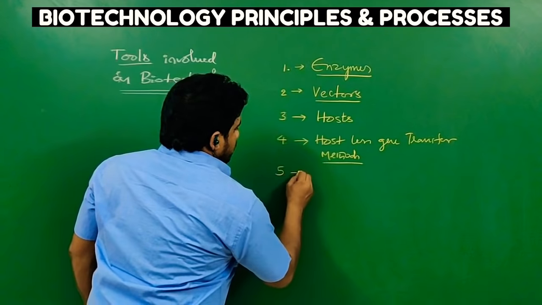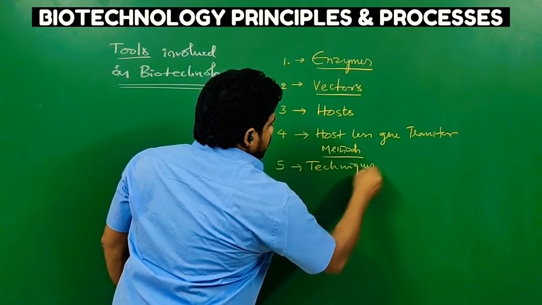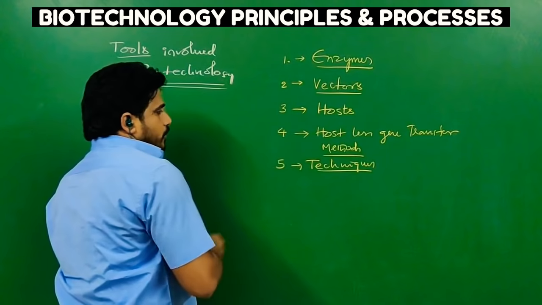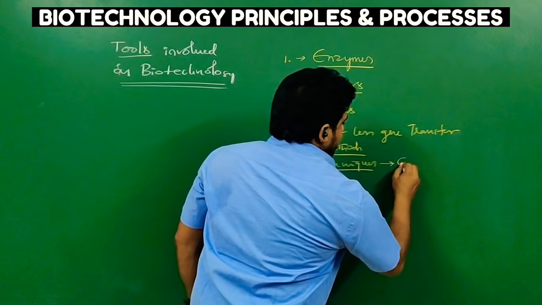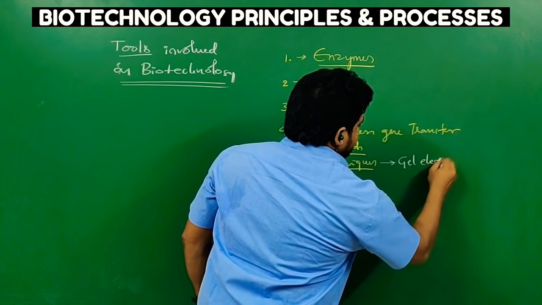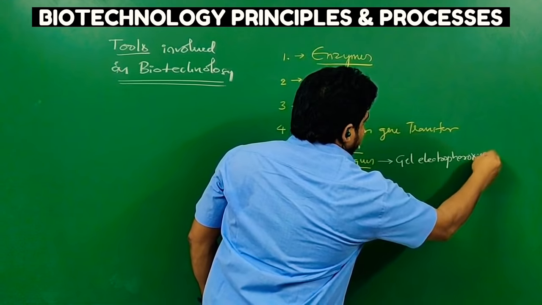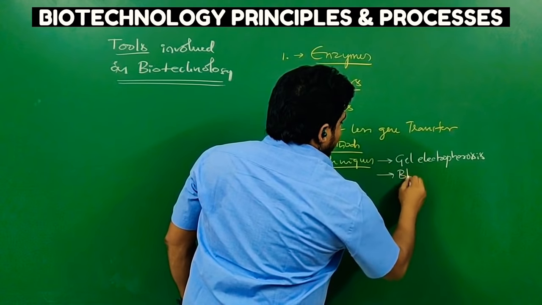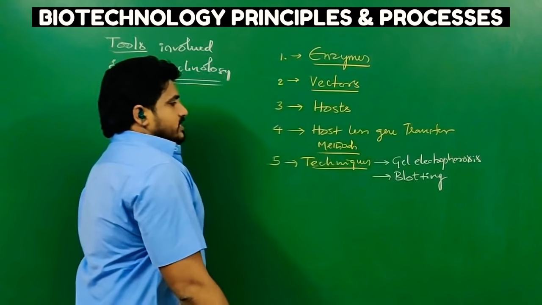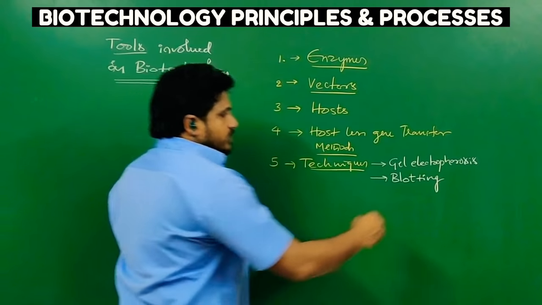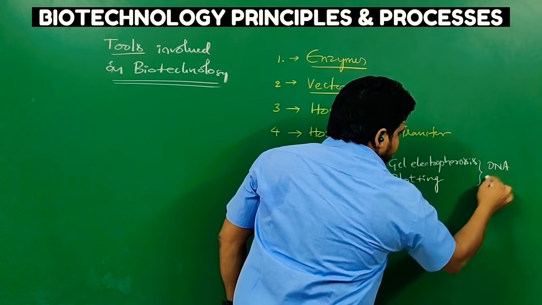Next, some techniques. What are the techniques? Let us observe. Techniques like gel electrophoresis. Gel electrophoresis is a technique. The second one is blotting, meaning isolation of the fragments which are extracted by gel electrophoresis. These two are involved in DNA fingerprinting.